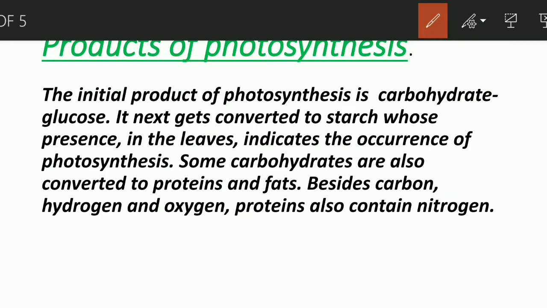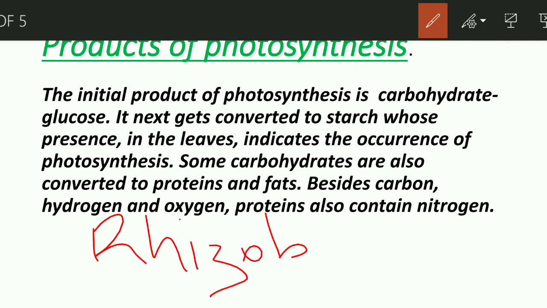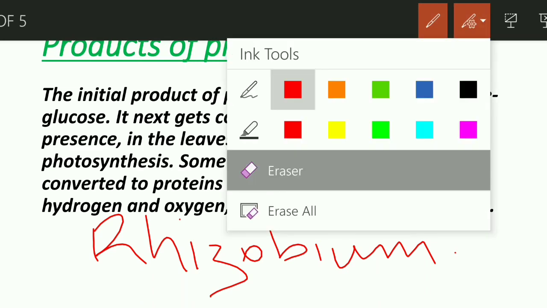There is a certain bacteria called rhizobium present in the soil that helps in nitrogen fixation, that is, conversion of atmospheric nitrogen into its nitrate form, so that it is used by plants.